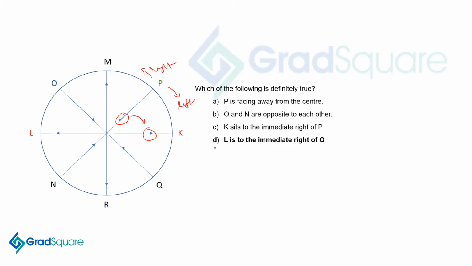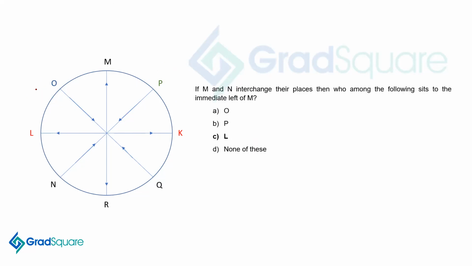L is to the immediate right of O. So if you look at L and O, you see that L is to the immediate right of O. That's correct because O is looking inward and this is O's right. So that's a right answer. D, L is to the immediate right of O.